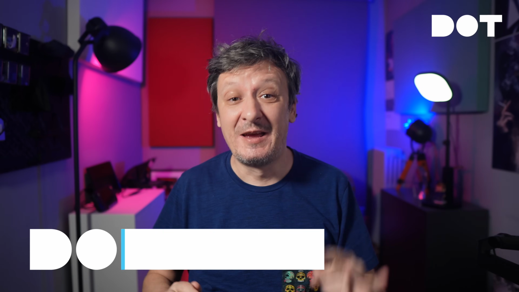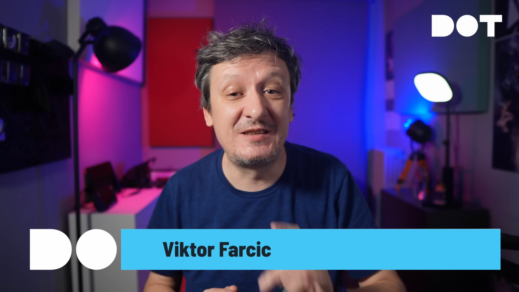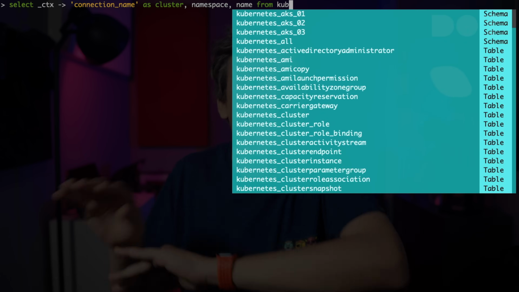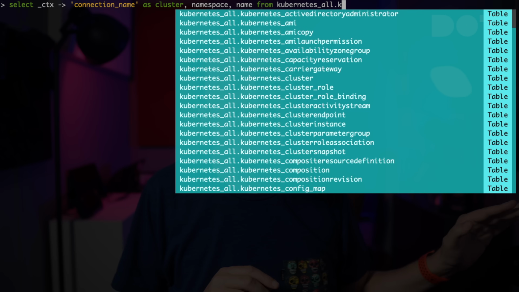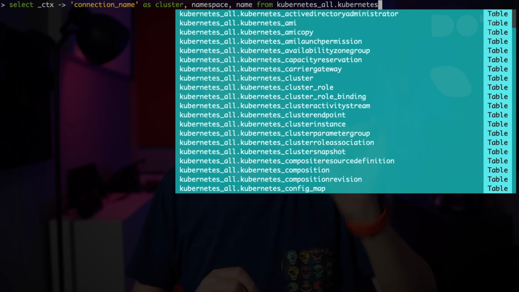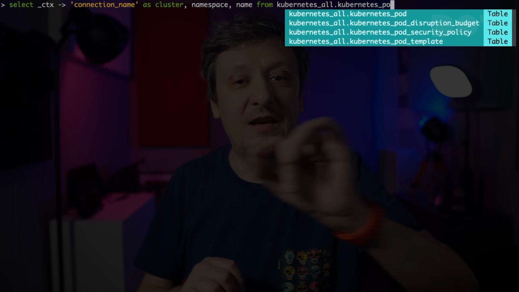Right now, right this very moment, I'm connected to a PostgreSQL database. And you're probably thinking, that is so boring. Who wants to see me querying a database, right? Well, wait until you see what I can query from such a database. I can, for example, ask it to retrieve data by selecting cluster, namespace, and name columns from all Kubernetes clusters, and that the data should represent all pods in those clusters.